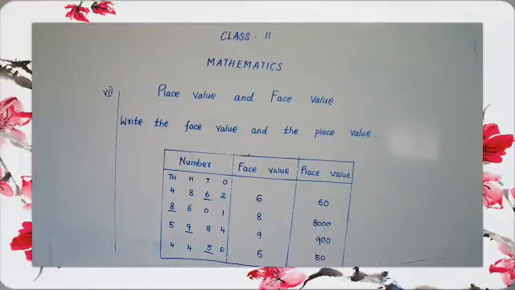The place value of 5 in 4456 is 50. All of you have written, children? I hope you have completed.